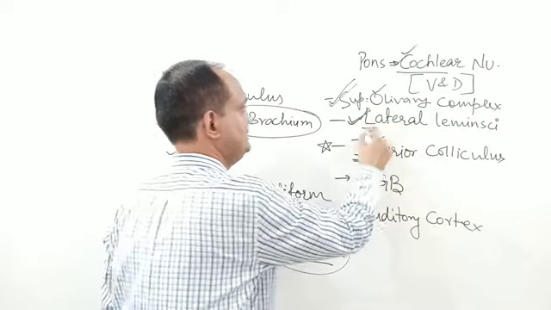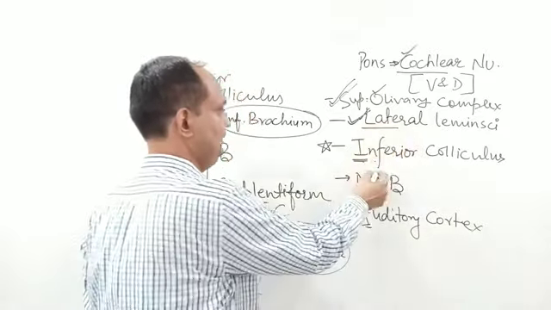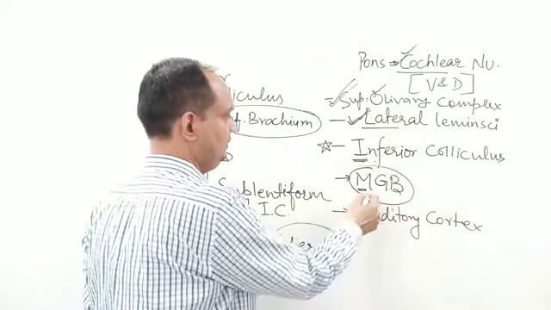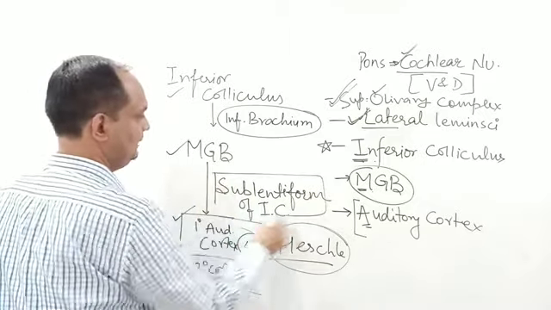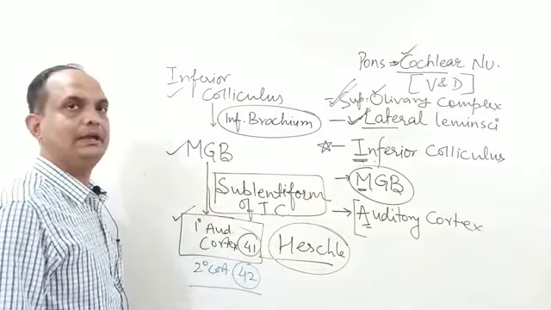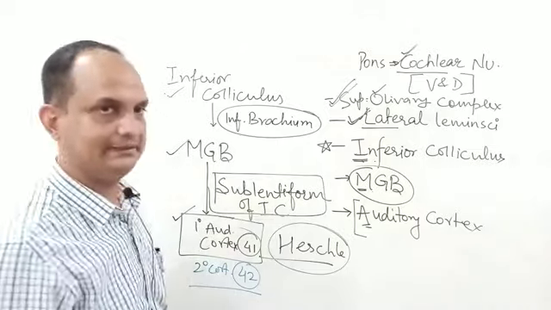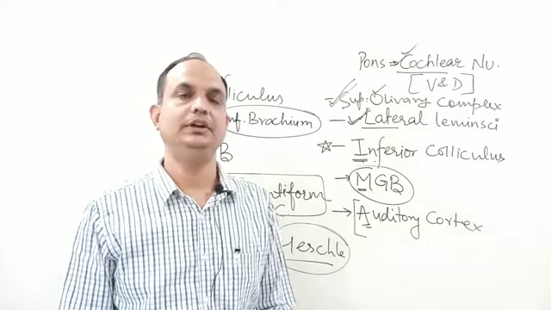From the lateral lemniscus they end in the inferior colliculus. The fibers reach the medial geniculate body by the inferior brachium, and the medial geniculate body reaches the auditory cortex by the sublentiform part of the internal capsule. So this is how you can write in the exam about the central part of the auditory pathway.